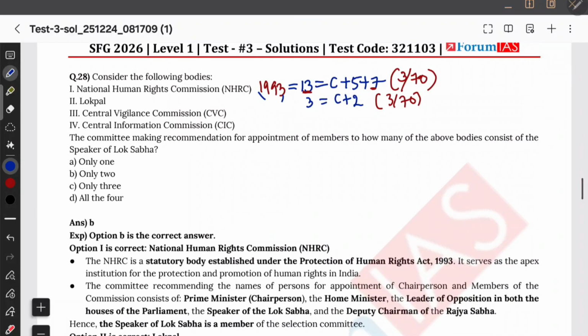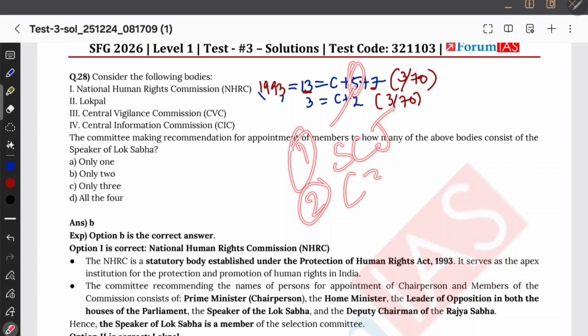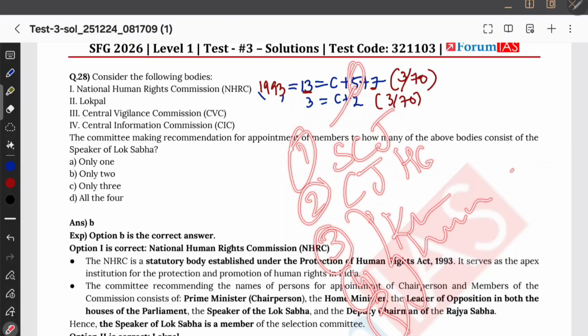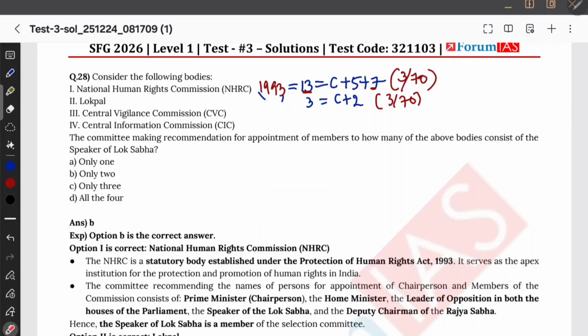Okay, and then what did we see? Who will appoint the National Human Rights Commission? Remember, who are these people? For example, the 5 full-time members. Who are these 5 full-time members? One is the Supreme Court retired or serving judge, and the other is Chief Justice of High Court. Again, he can be serving or retired. And then the other members have special knowledge in human rights. These are the 5 full-time members, and 7 part-time members.